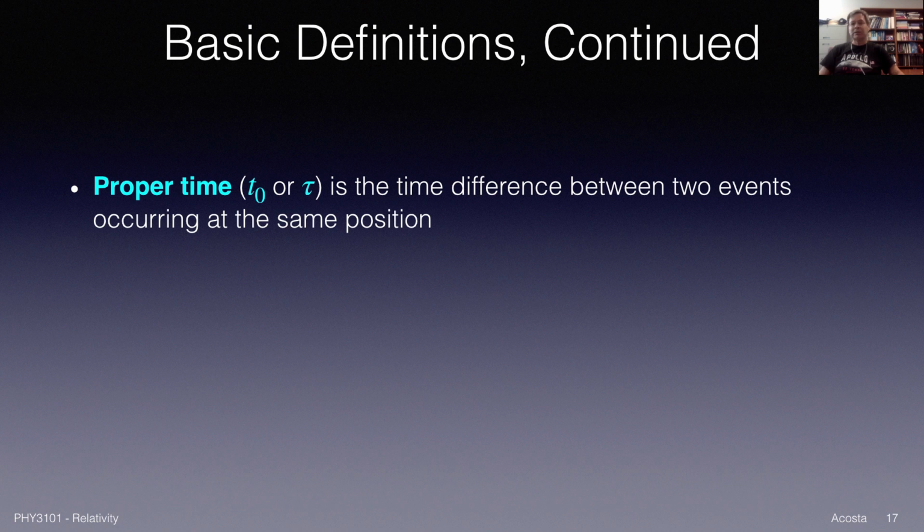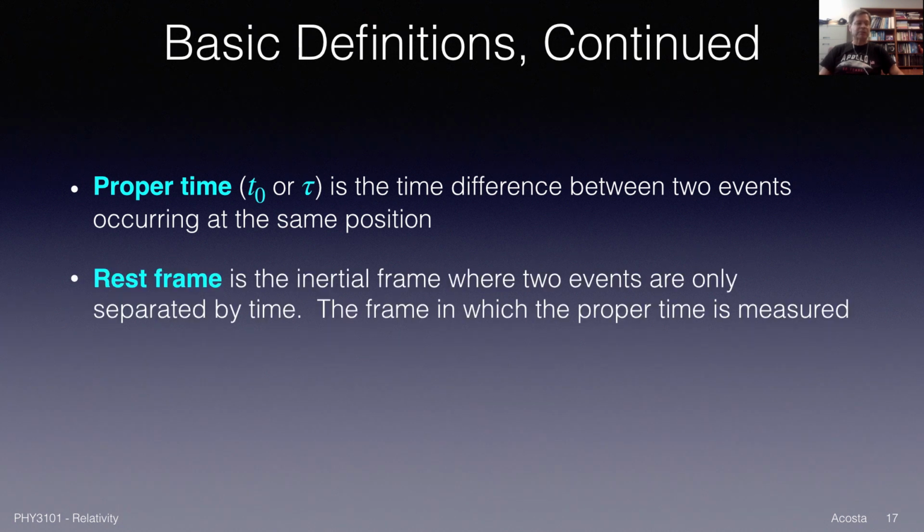So in other words, you have to be in what's called the rest frame of that particle. So what is rest frame? Rest frame is the inertial frame where two events are only separated by time. So these kind of go together. It's the frame in which the proper time is measured. So if you're in a frame where an object is at rest and there are two events that happen, begin, end, the time between them, provided at the same location, is the proper time.